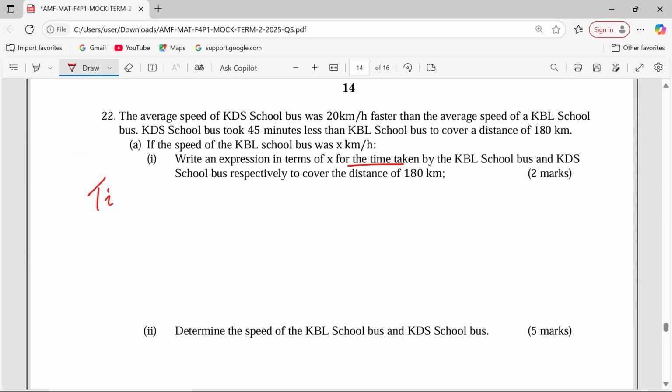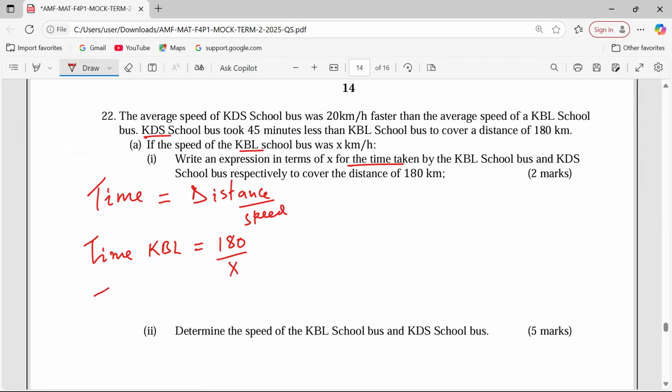How do we get time generally? Distance over the speed. Therefore, time for KBL is distance over X.